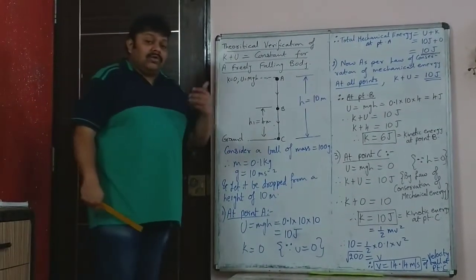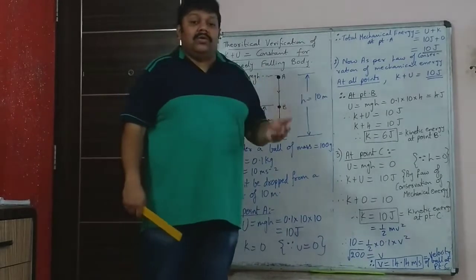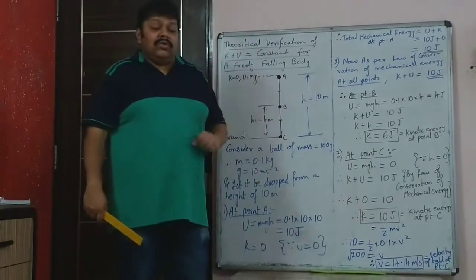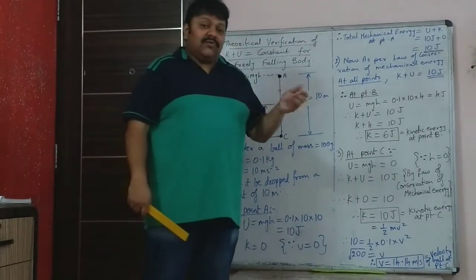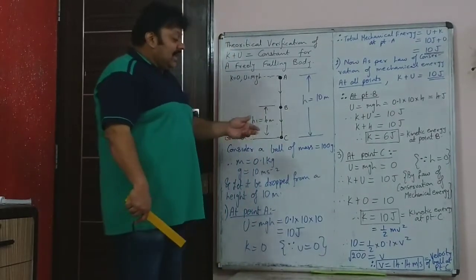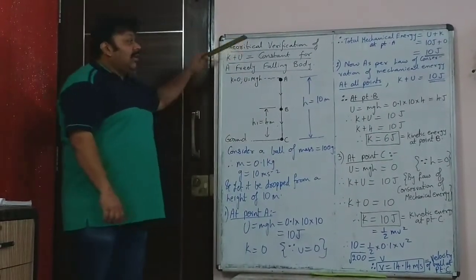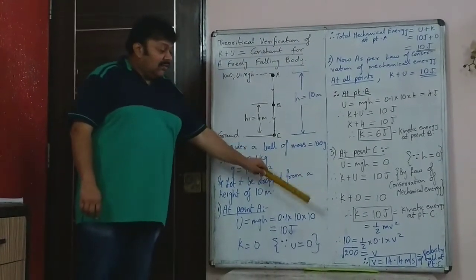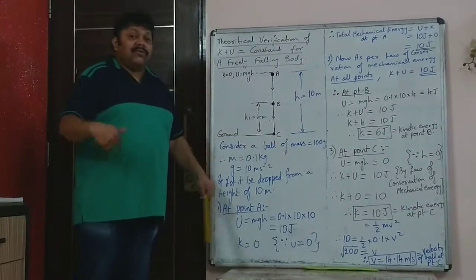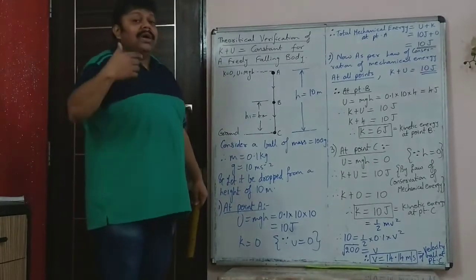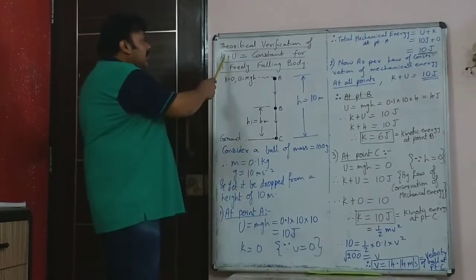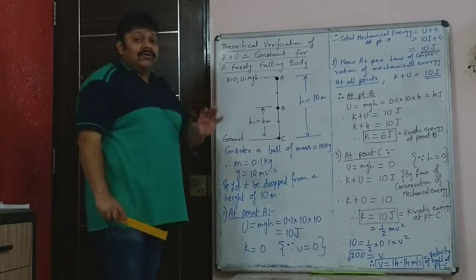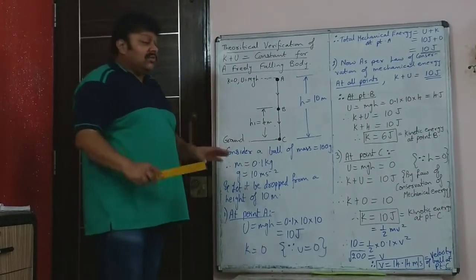So without using equations of motion and without using v squared equals u squared plus 2gh, that formula, we have directly calculated by law of conservation of mechanical energy what is the velocity of the ball just before it strikes the ground by using the simple logic that the total mechanical energy at any point is constant.